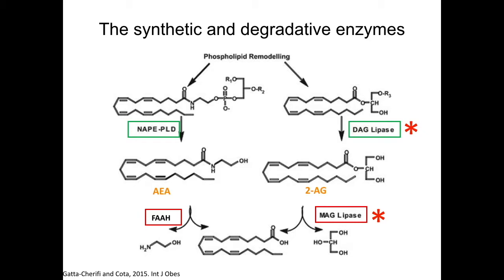Anandamide is synthesized by NAPE-PLD, N-acyl phosphatidylethanolamine phospholipase D, and degraded by FAAH, or fatty acid amide hydrolase. Why the extra emphasis on synthetic and degradative enzymes? It's due to the unique signaling characteristics of endocannabinoids, which we will discuss next.